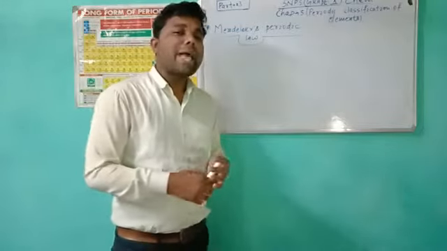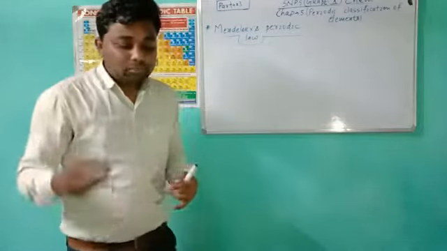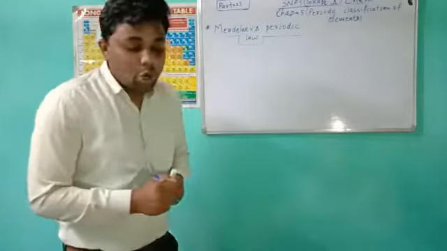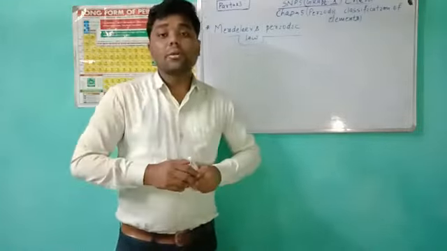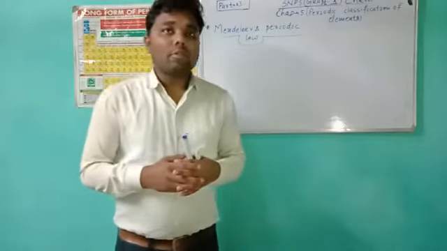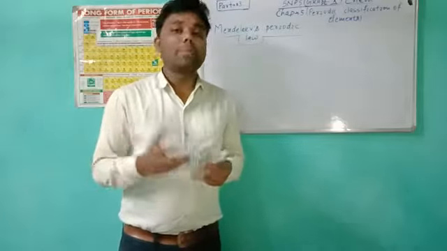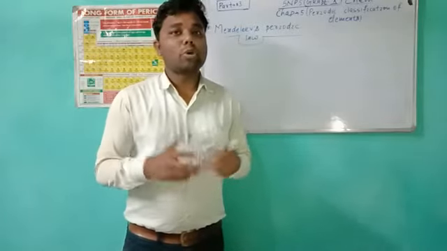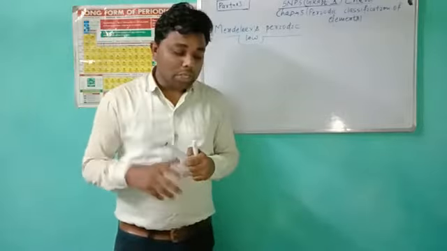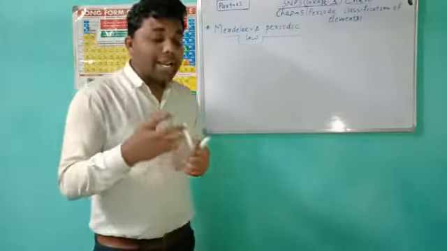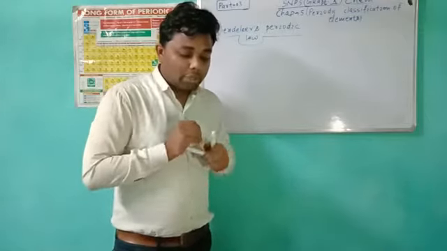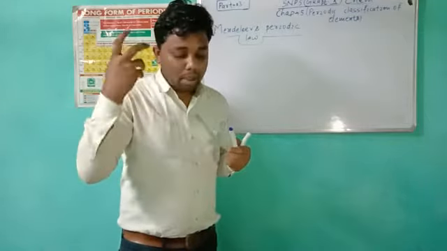And what about the anomalies? What about the limitations? What about the defects? The first defect of Mendeleev's periodic law is that the position of isotopes could not be explained. We know what isotopes are: isotopes are atoms that have similar chemical properties but different atomic masses.